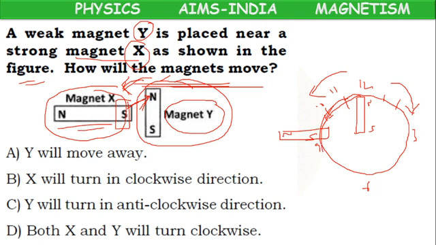Because of the south pole, this north pole will try to move in anti-clockwise direction. This is a weak magnet, this is a strong magnet. So Y will turn in anti-clockwise direction because it is a weak magnet, because of the attraction force of the strong magnet.